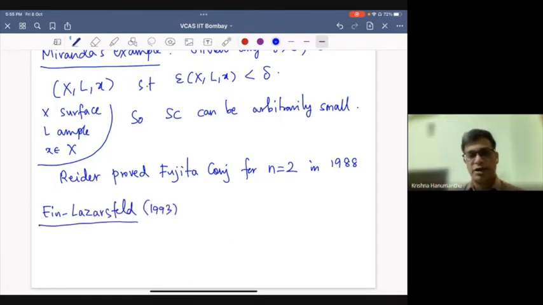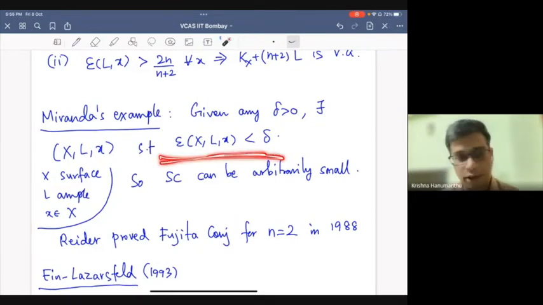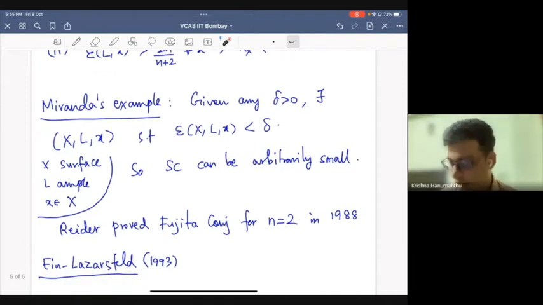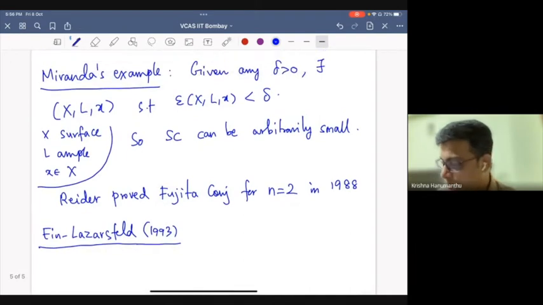A lot of action actually took place in the early 90s, soon after Demailly proved this. So while Miranda showed that Seshadri constants can be arbitrarily small, Ein and Lazarsfeld proved in the same time, in fact, Miranda's example is in their paper, that while it can be very small, it cannot be small at general points.